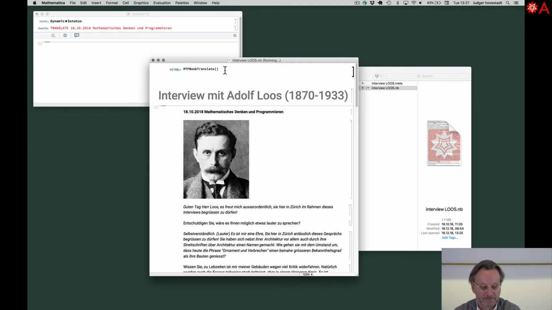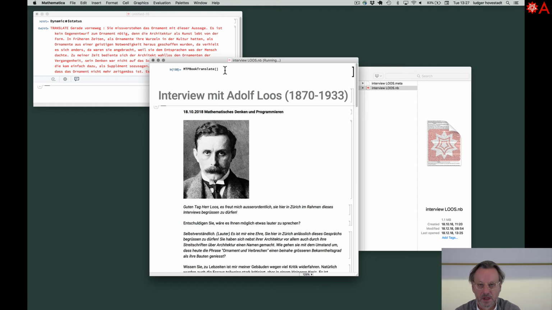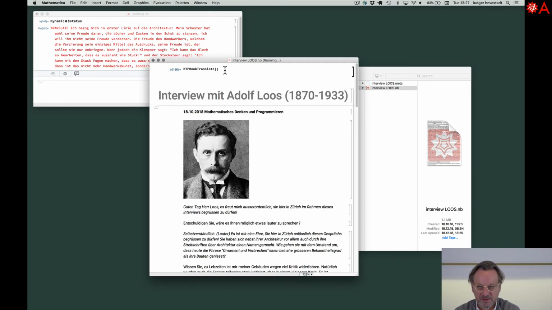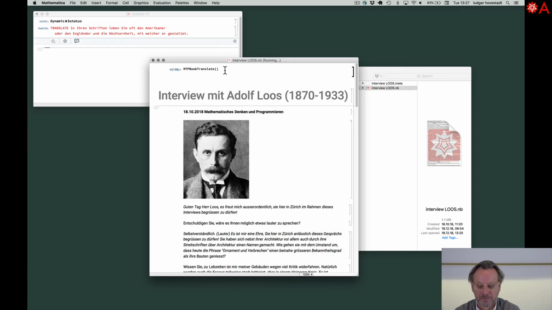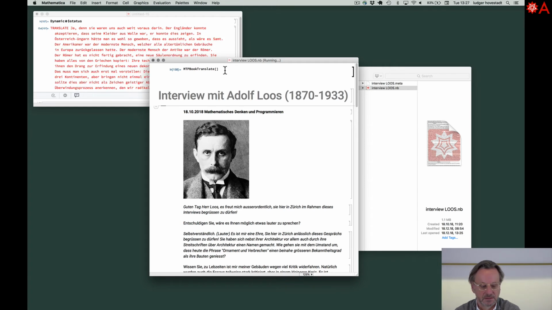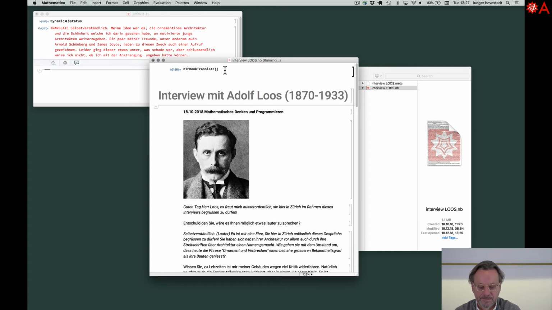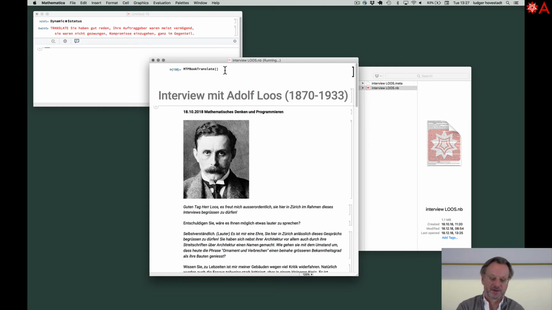Now it's translating. It's a Mathematica web service using the Microsoft Translation. And they charge a cent per translation, something like that.